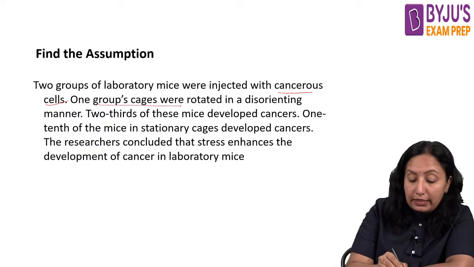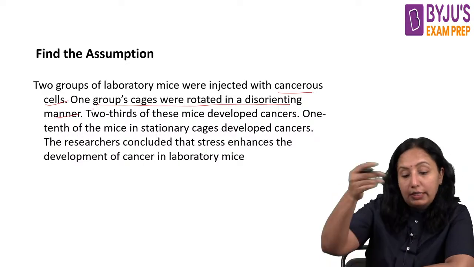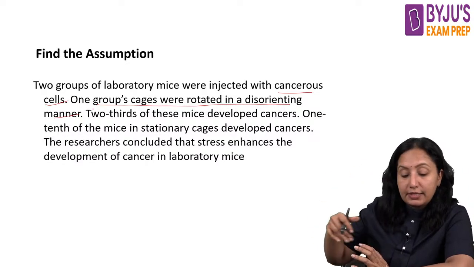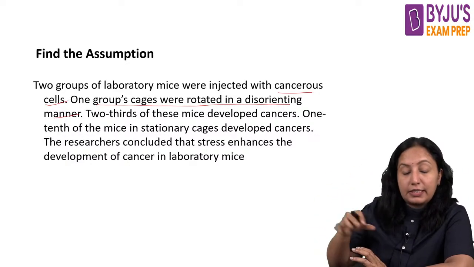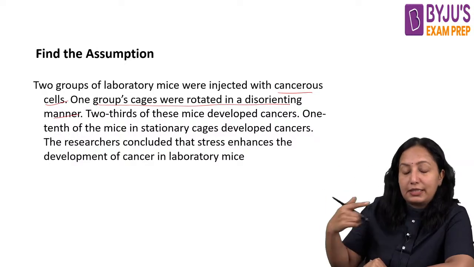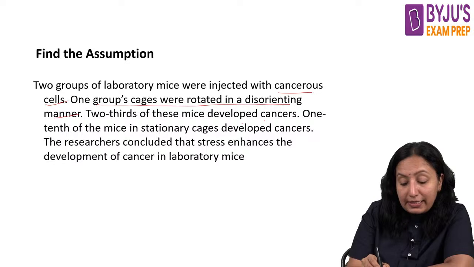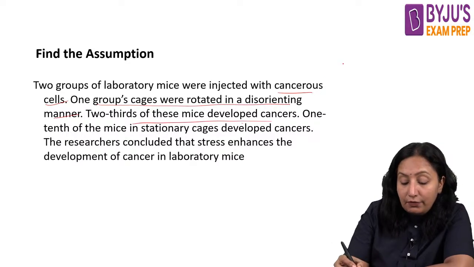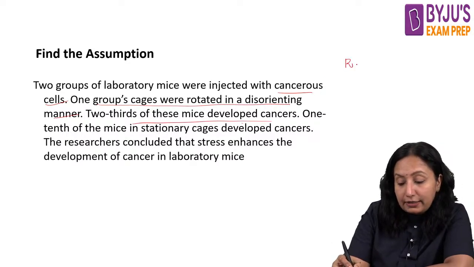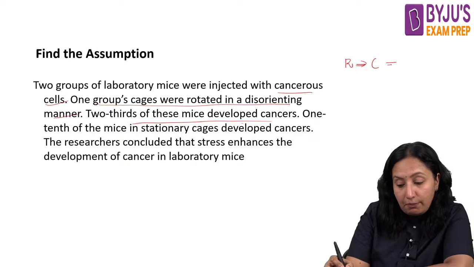One group's cages were rotated in a very disoriented manner, just randomly spinning them. 2/3 of these mice developed cancer, which means the rotated cage mice got 2/3 cancer.